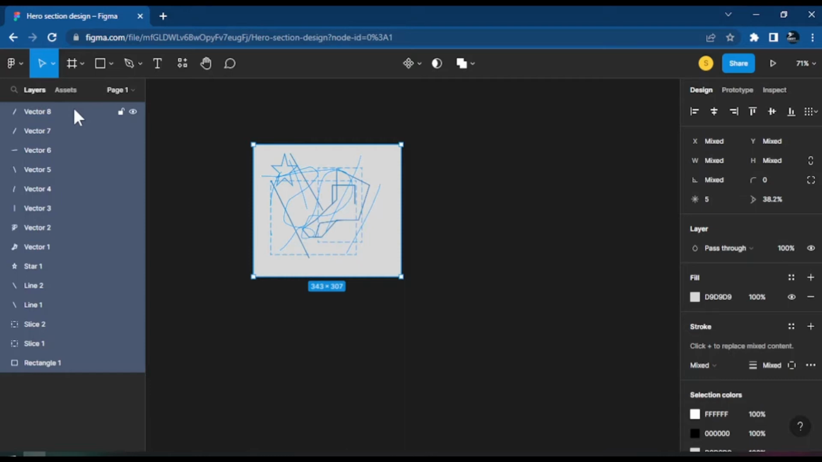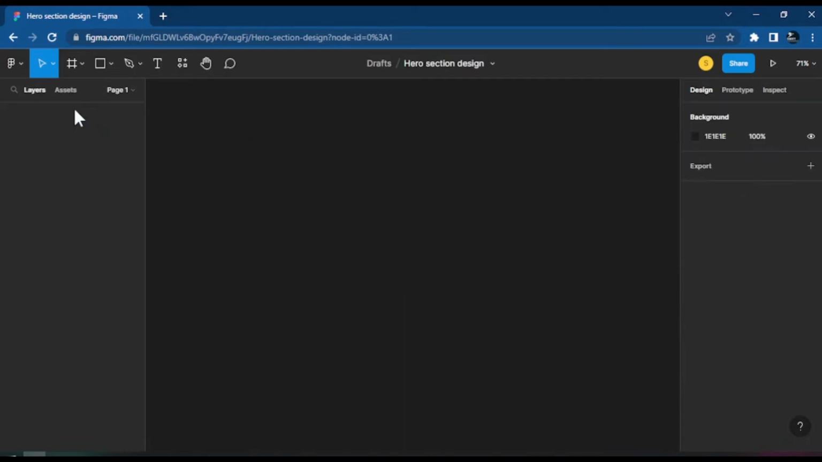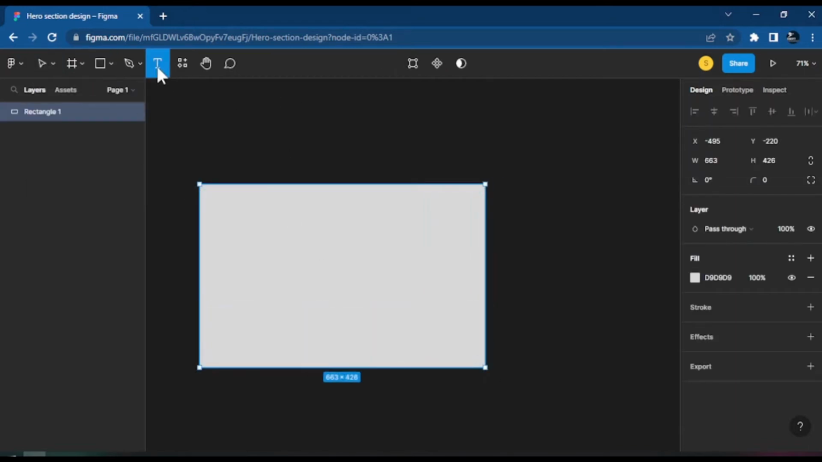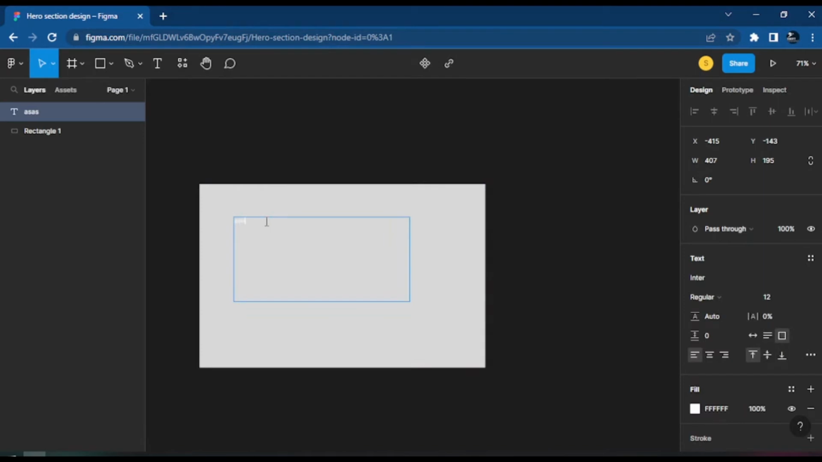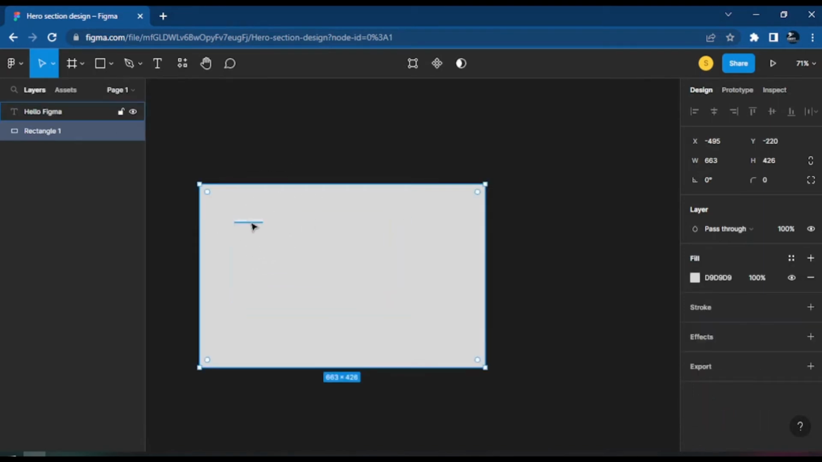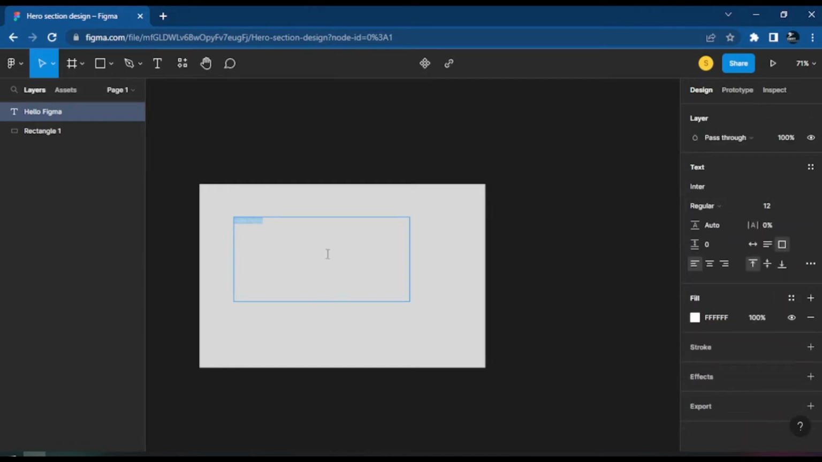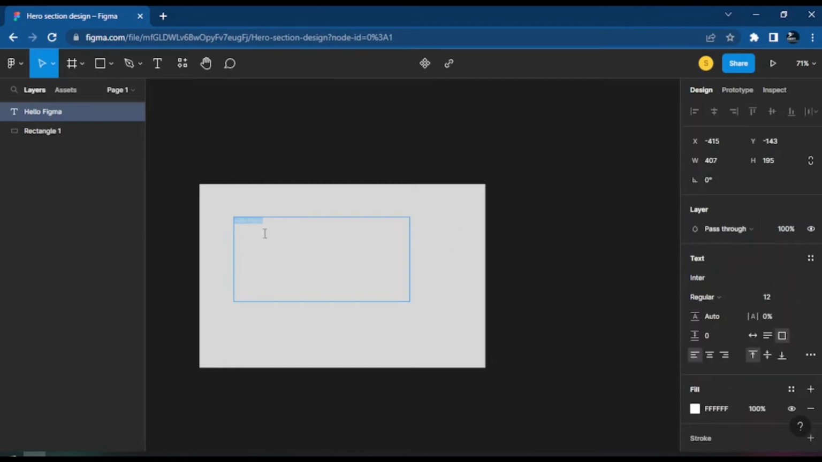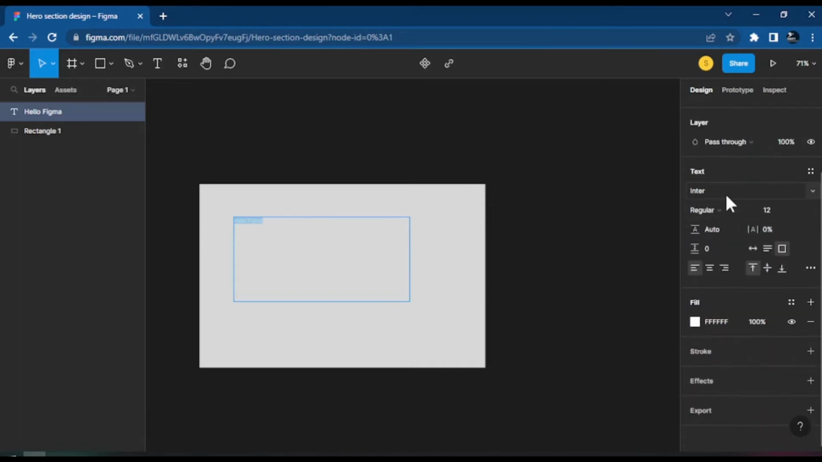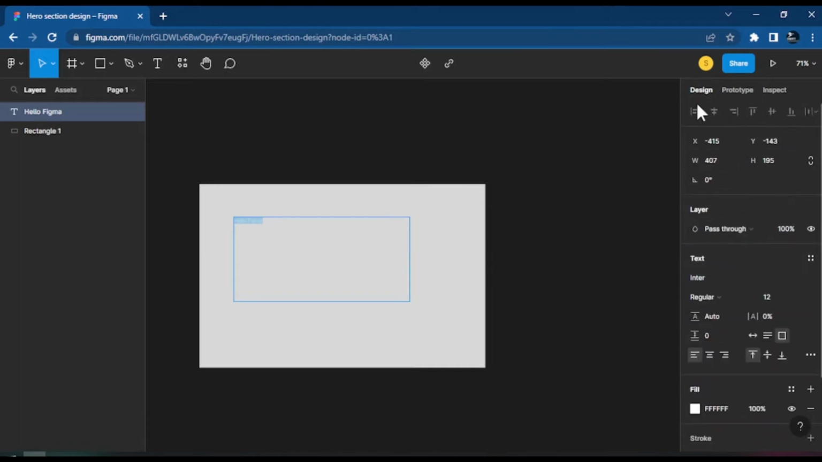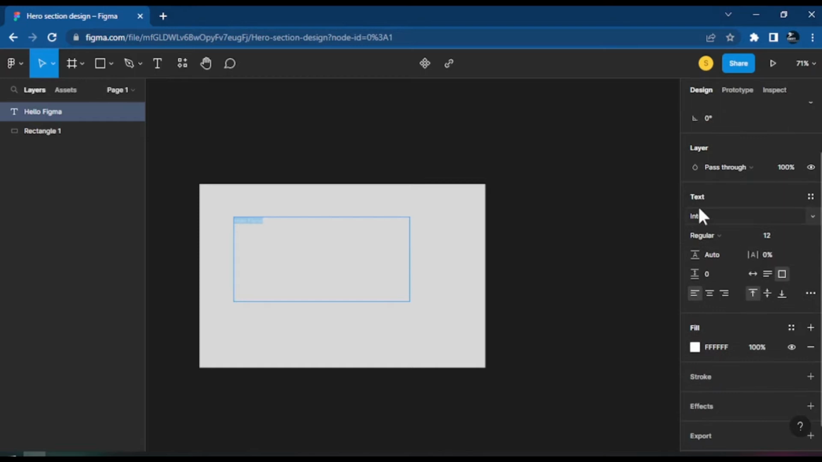So let's say we want to delete this one, and then let me just draw a new rectangle, for example, and then let me write some text. So for the text, let me say hello Figma. So what do we want to do with this text? To understand how text works, you need to come to this side. Once you type in the text, sometimes it will be white or it will be black. So here you can change the text however you want. If you want to change the text, you can just come to this text side and then you can change the text.